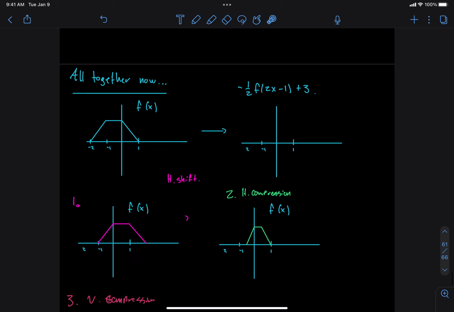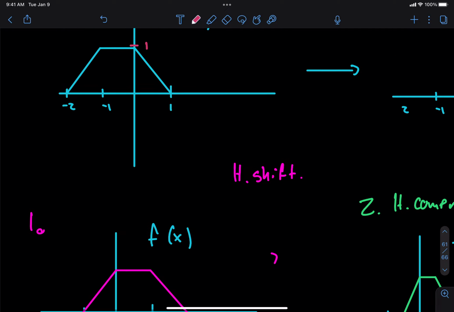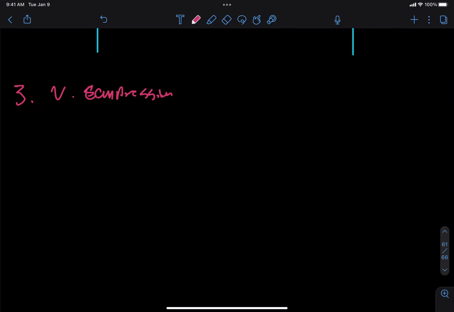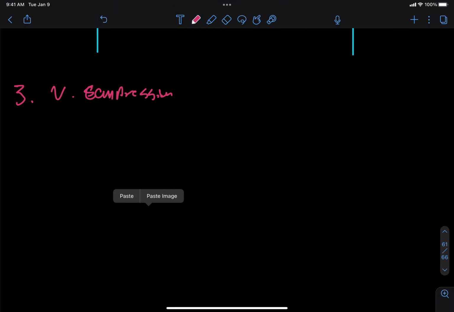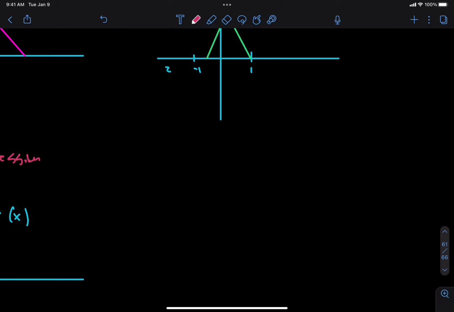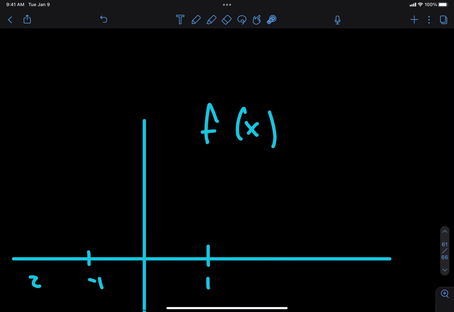Okay, so I didn't label the height here, but let's say that this height here was 1. What's the new height going to be? It should be 1/2, right? So let's take this picture now, and what we're going to do is take this height and basically squish this thing by a factor of 2. So instead of going up to 1, it's going to go to 1/2.